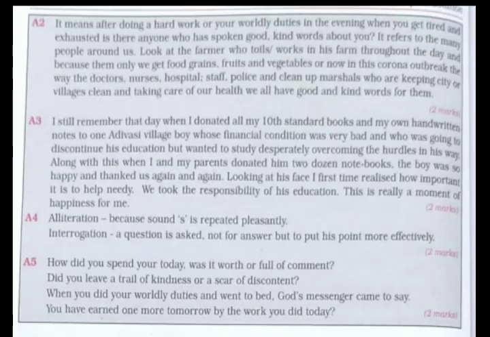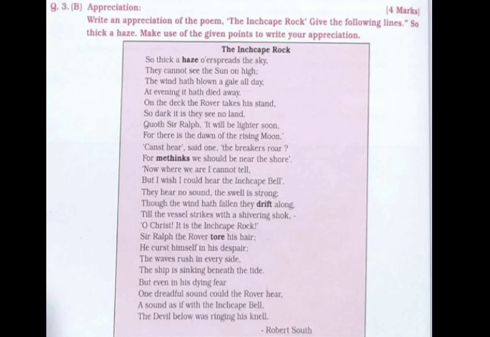Here is the answer key given. You can see the marks allotted. The next question is question number 3b, that is appreciation. Herein you will get a scene extract of 10 to 15 lines from another poem, which is not asked in question number 3a. This carries 4 marks.